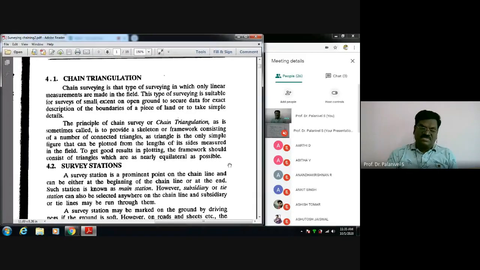We first run a very big traverse line. Traverse means just a polygon. Then we interconnect the other points, other stations of that polygon. Finally, you will get a framework consisting of connected triangles. The simplest structural geometrical framework is a triangle.